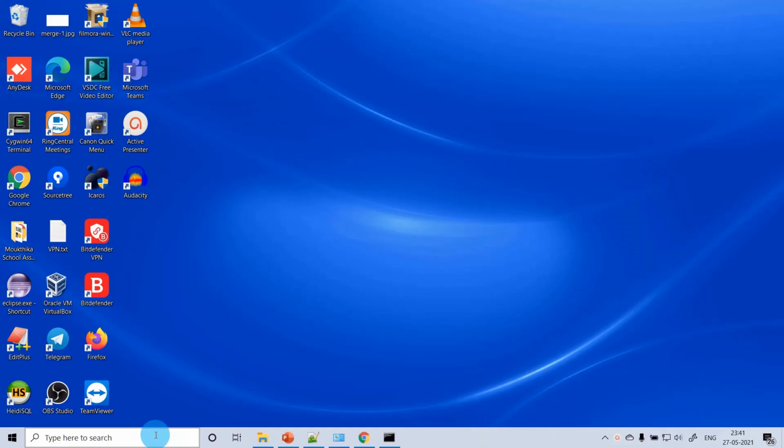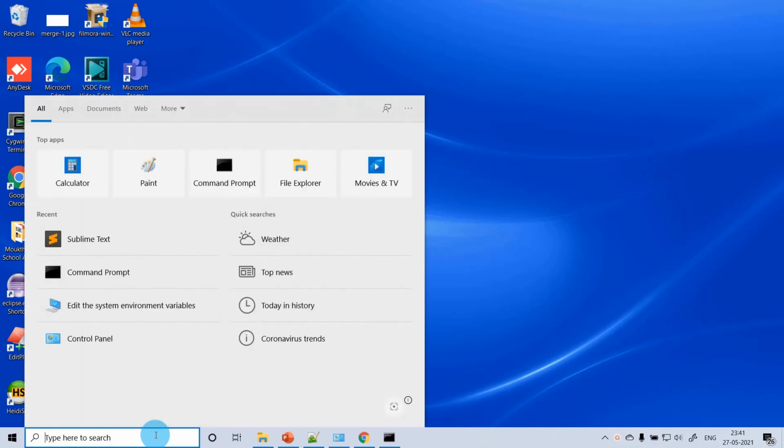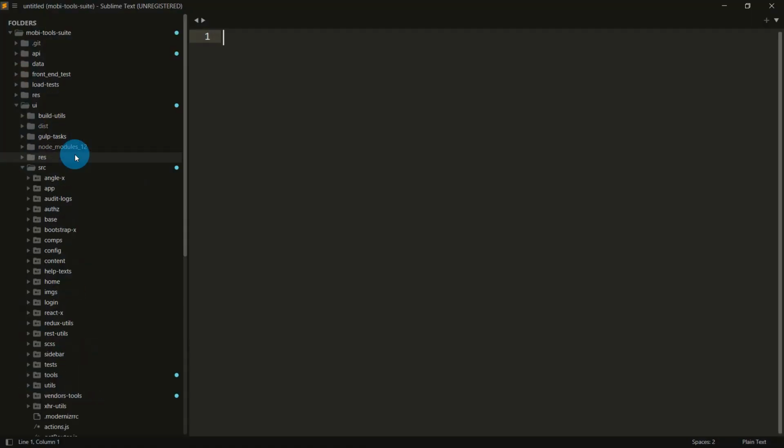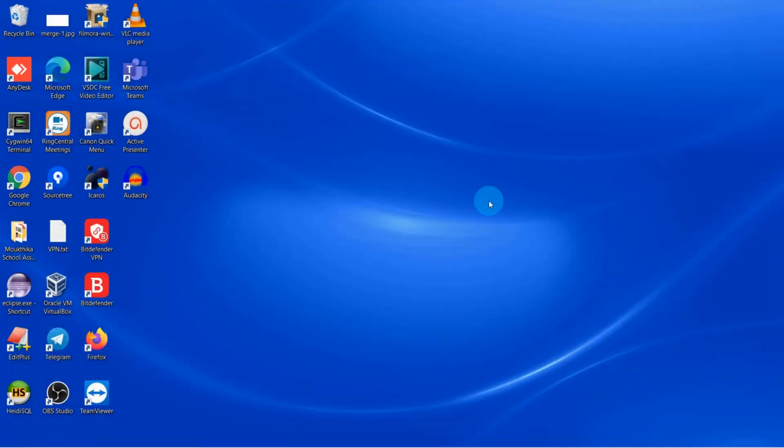Finish. Now let's see whether Sublime installed or not. In the search bar, type Sublime. See, you can see Sublime Text. Click on it. Sublime is opened. So first time you will see some change log prompt here. So just close the change log prompt. I already closed it. This is how the Sublime looks. Okay. Let's close it for now.